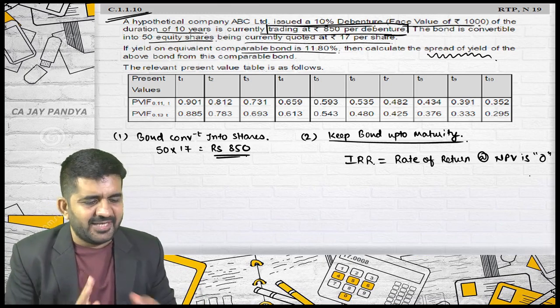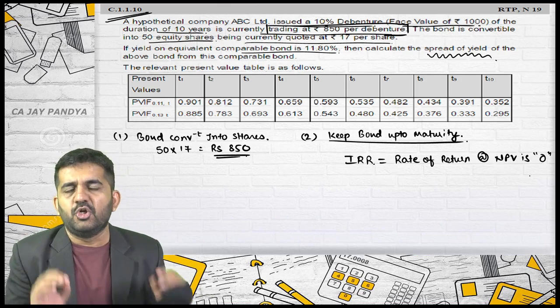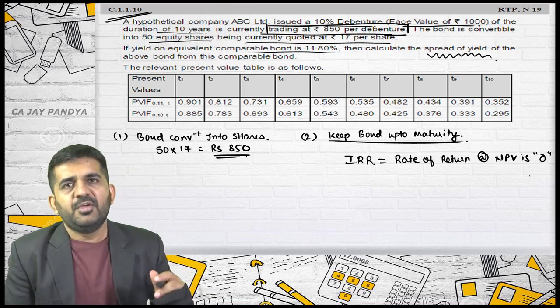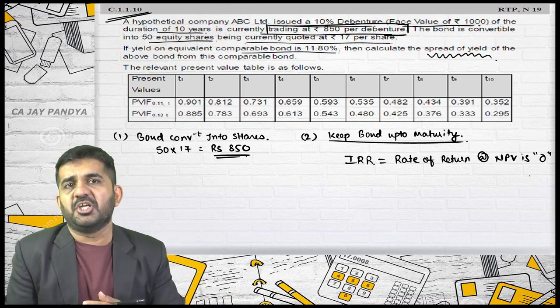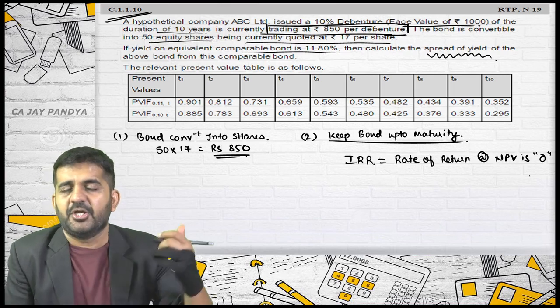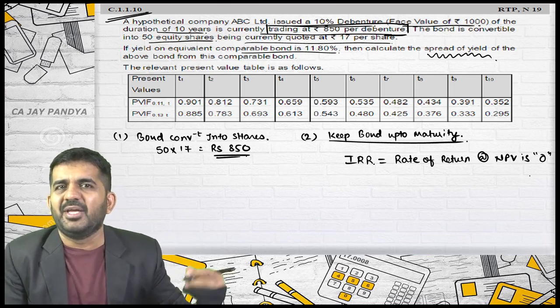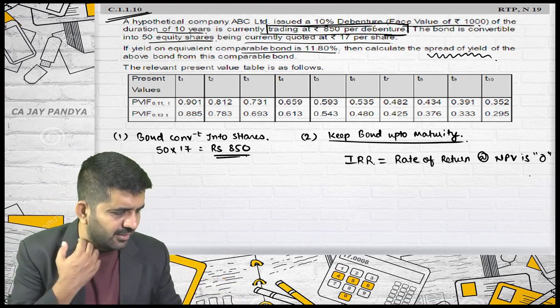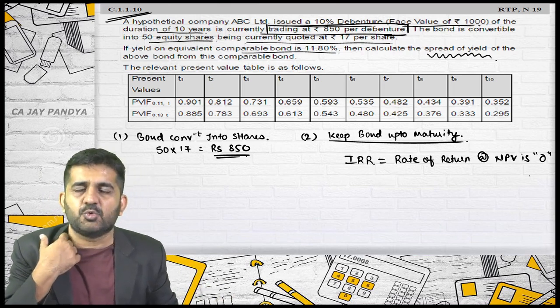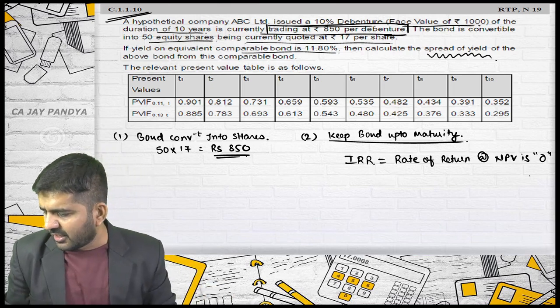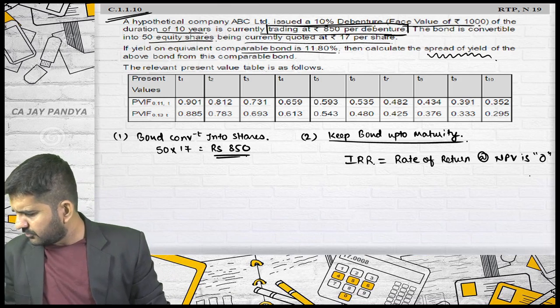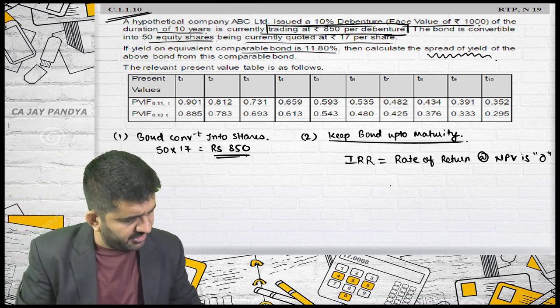So let me directly take the IRR, not solve it right now. We have the capital budgeting chapter and the bond chapter, so we'll go deeper into how to find out IRR. Let me directly take the IRR of this particular bond from the answer: 12.76%.